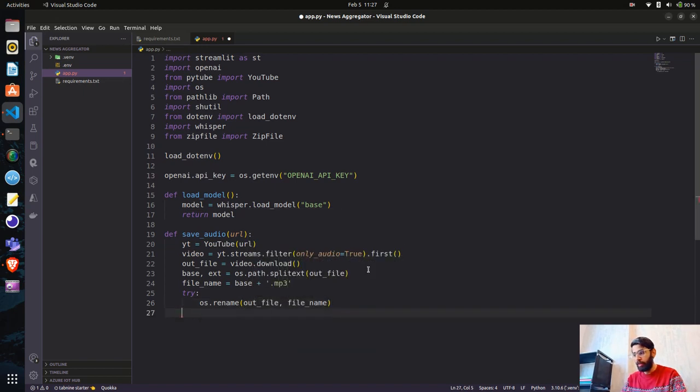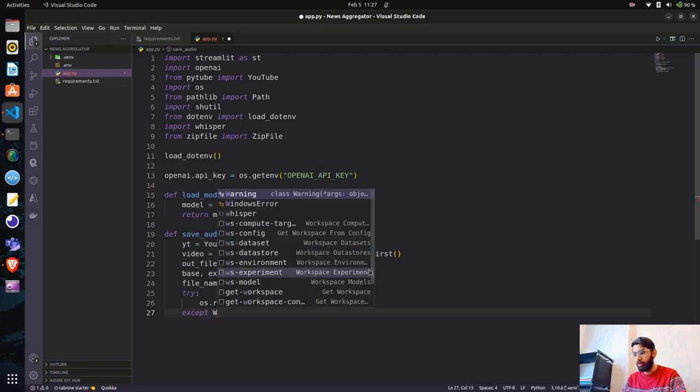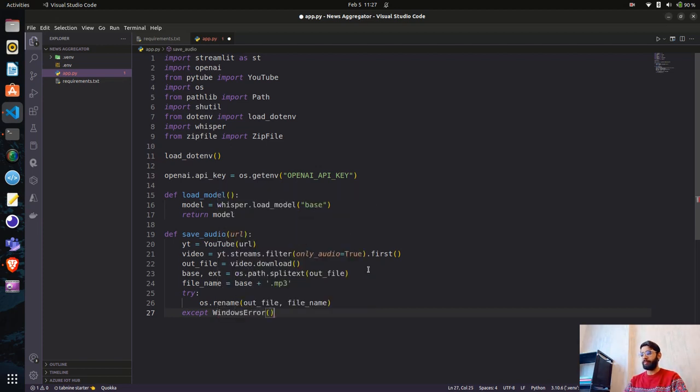And then we write the except. What if there's an error? It's called Windows error. Except Windows error, and os.remove, we'll remove the file name. It's very good, it's suggesting it automatically: os.remove and then os.rename.